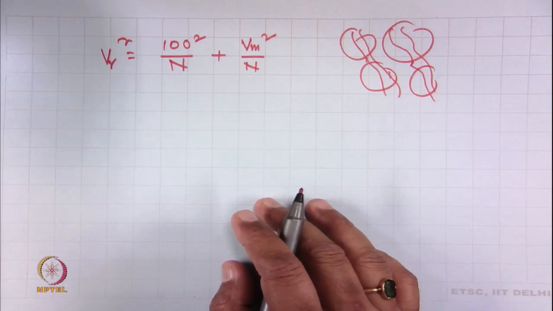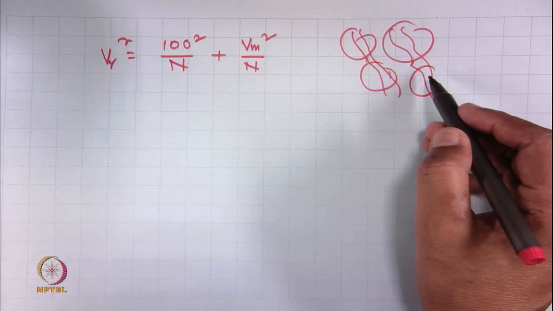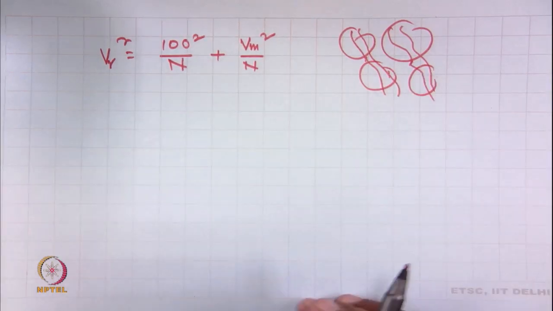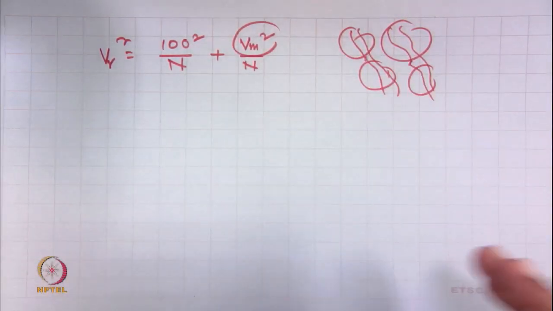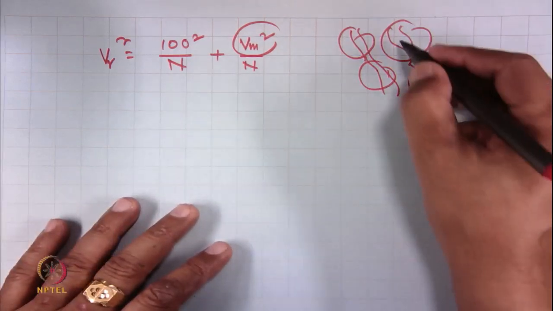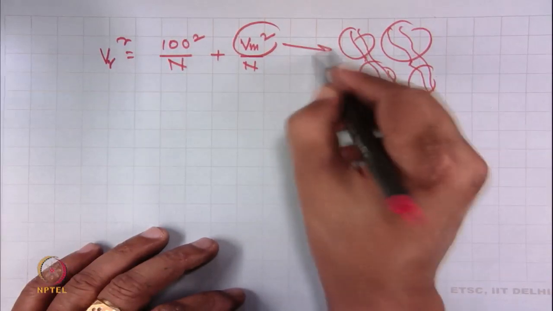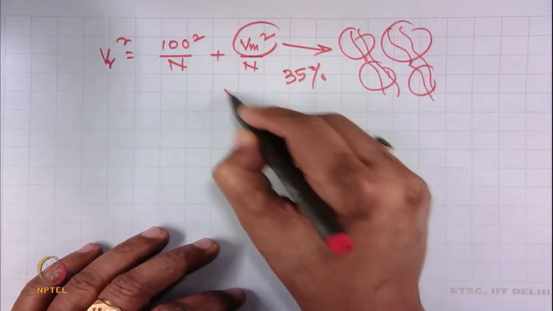The mass variability of cotton is very high. Here, if you see the mass variability of cotton, it is basically around 35%. As it is a natural fiber, if we measure the CV%, it is approximately 35%.